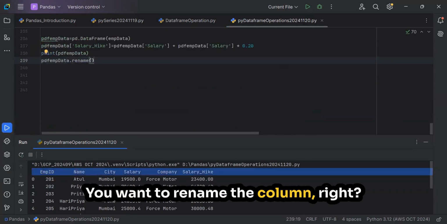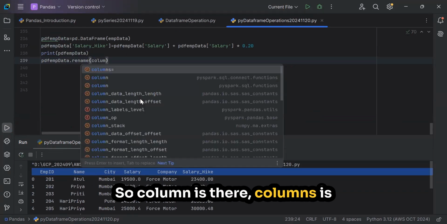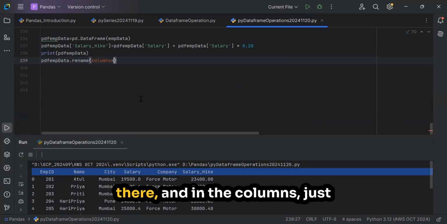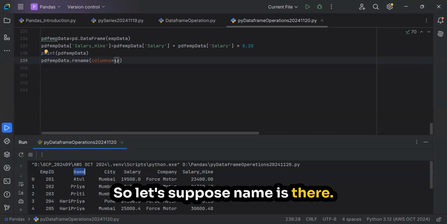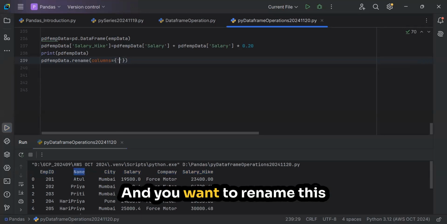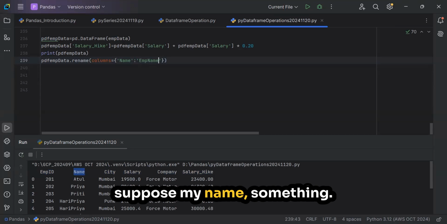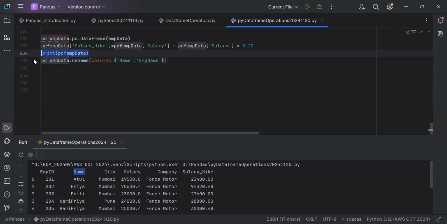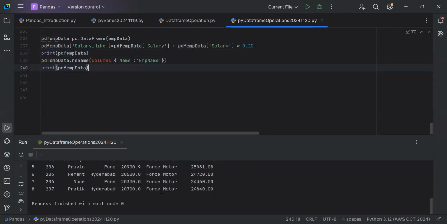You want to rename the column, so in columns, provide what you want to rename. Suppose name is there, and you want to rename it with a new name, let's say employee name. Copy this, paste it here, execute it.